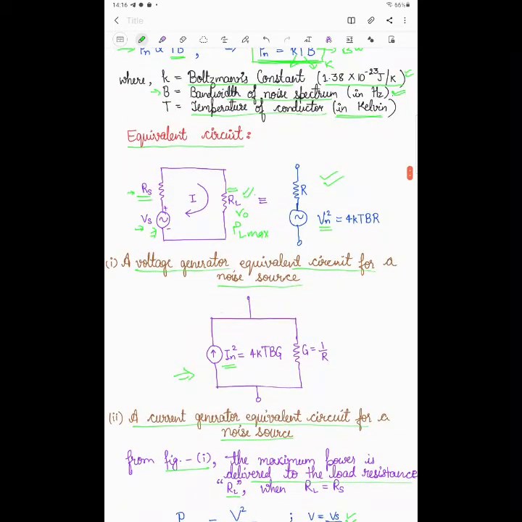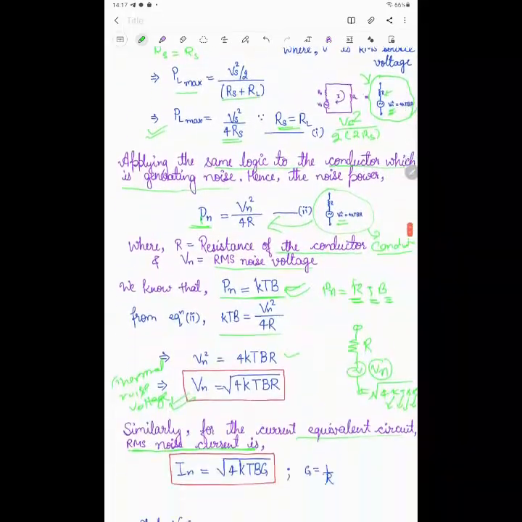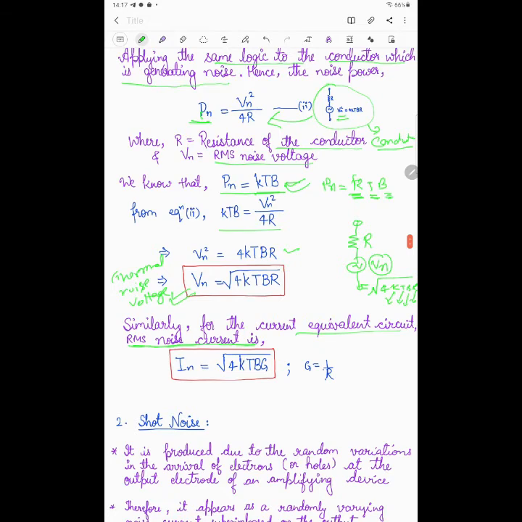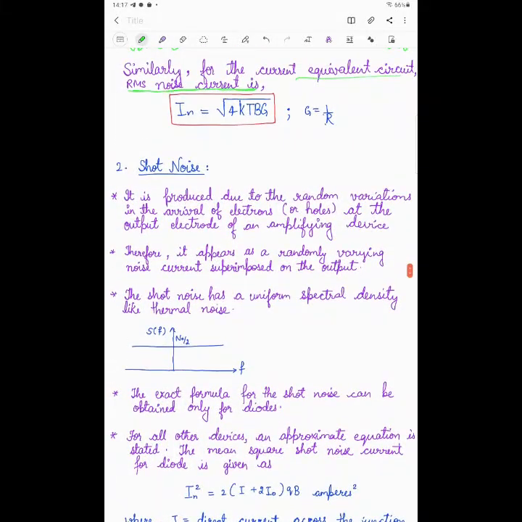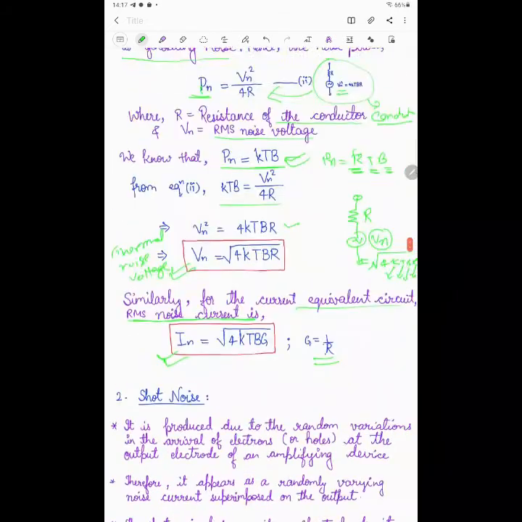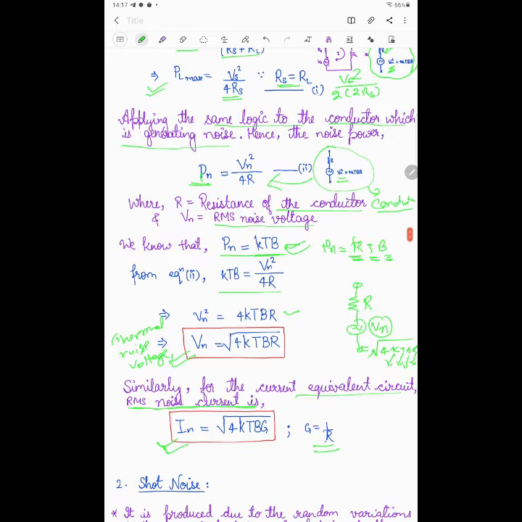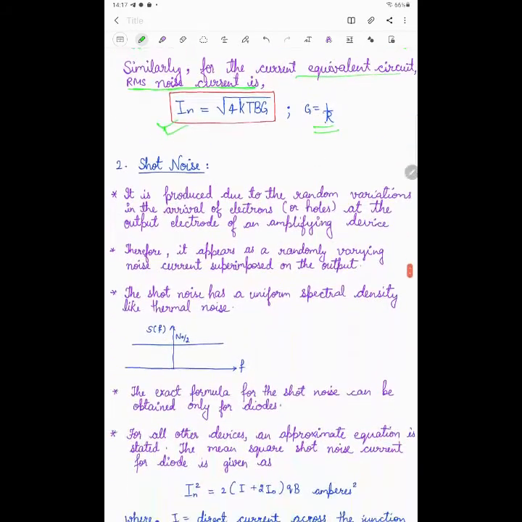This In square is equal to 4KTBG, where G is equal to 1 by R, the conductance. You can calculate in the same fashion and you will find the thermal noise current is equal to square root of 4KTBG, where G is equal to 1 by R. This is again a very important relation to calculate the thermal noise current, and earlier this was the thermal noise voltage.